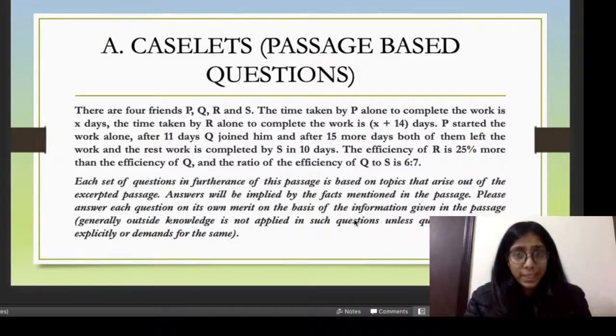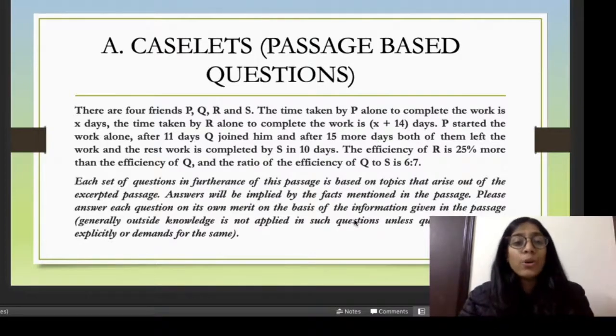Now, you have to remember, especially in DIs and caselets, that you do not apply outside knowledge unless the question asks for it, right? If there is no information given, if it doesn't ask you to apply your outside knowledge explicitly, you do not have to go anything beyond the passage. Whatever the passage says, that is the fact, and you have to use that even if it doesn't make sense.